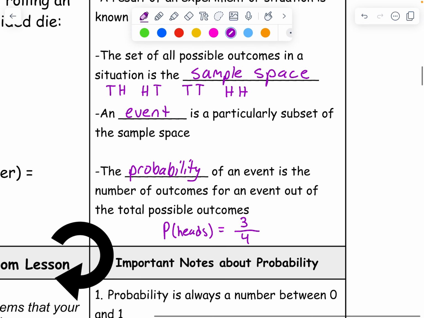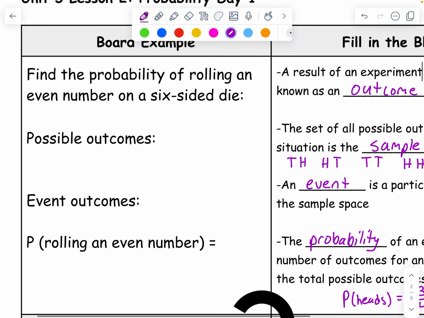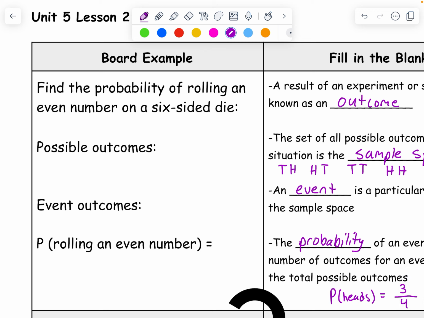Now, typically you will be able to write probability as a fraction or a decimal. It's kind of up to you. Sometimes fractions look nice, sometimes the decimals look really nice, but it's kind of up to you. So let's go look at this example right here. Find the probability of rolling an even number on a 6-sided die.